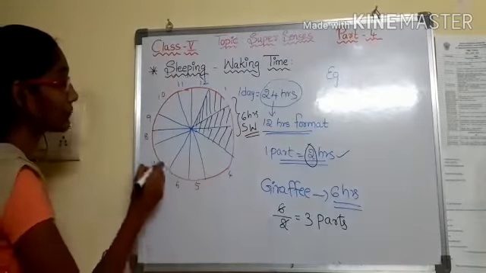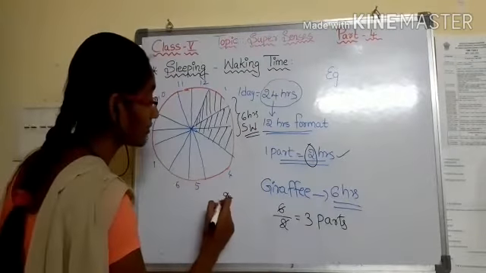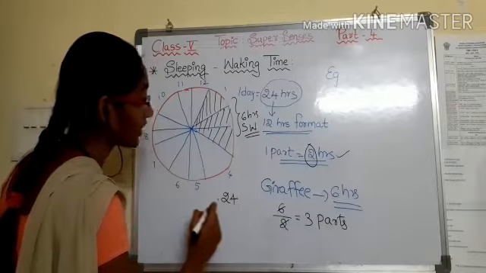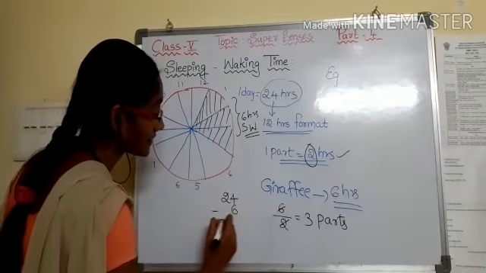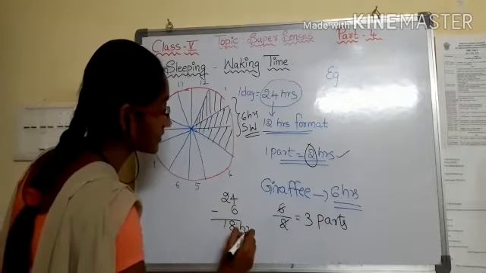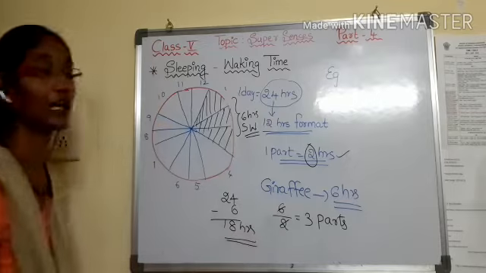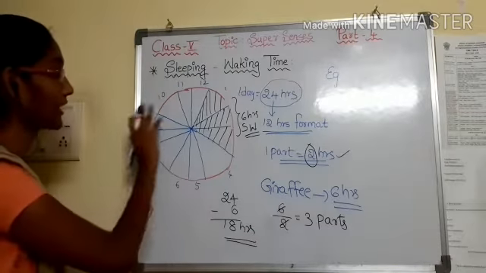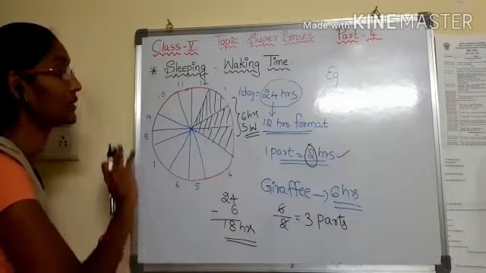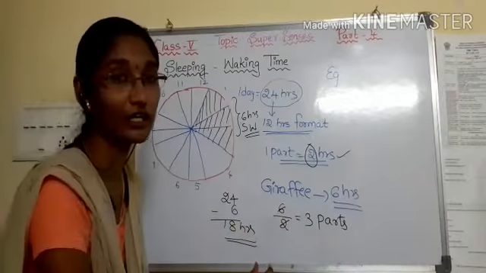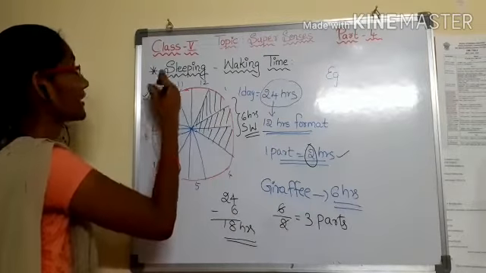And how many hours remain? 24 hours minus 6, that is 18 hours, is the awake time for the giraffe. In this way we can calculate anyone's sleeping time and waking time in a circular format.